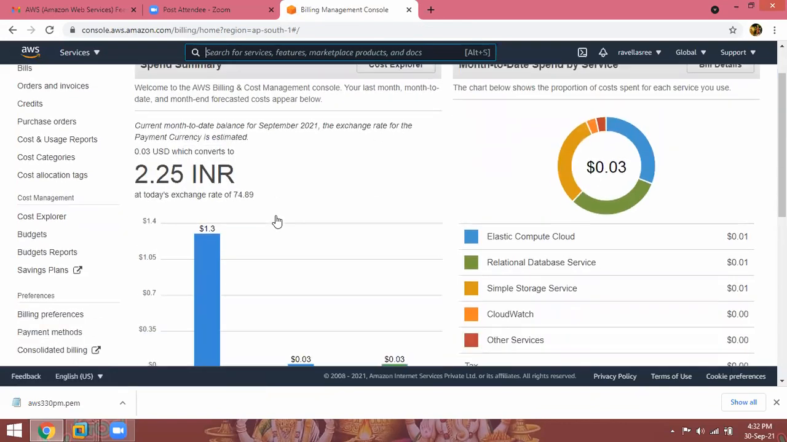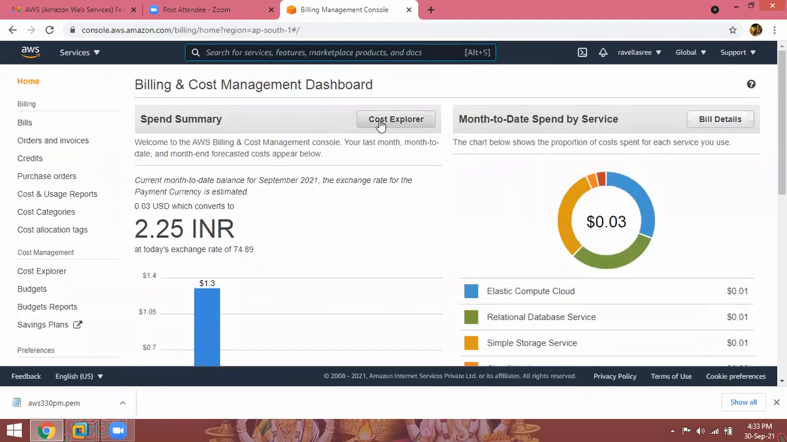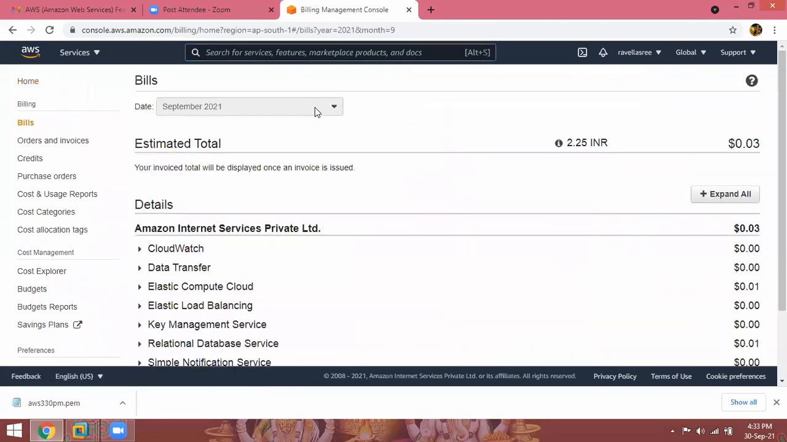₹2.25 they charged this month. Elastic Compute Cloud $0.01. So tax, now no tax, and Relational Database Service 1 cent. Simple Storage Service 3 cents they charged. So ₹2. So last month's bill, for example, billing details monthly wise.